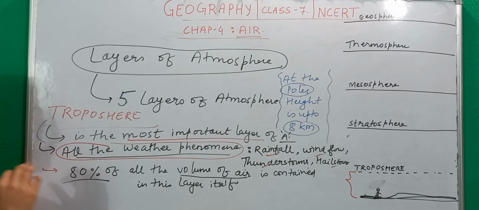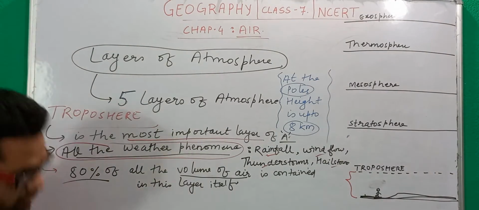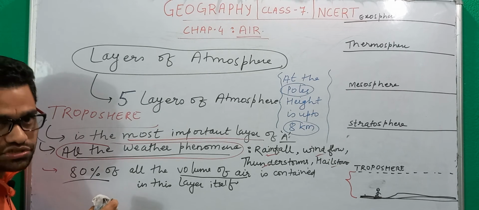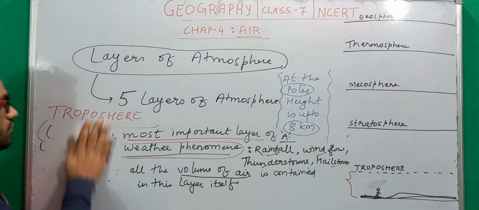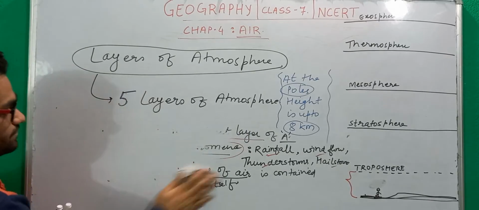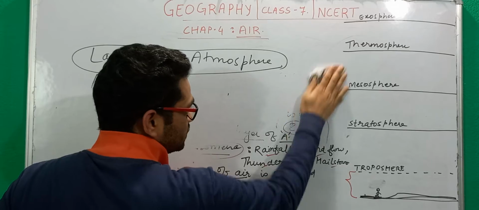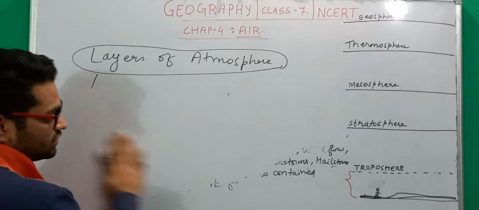Okay, so this is the most turbulent layer that we have in the atmosphere. When I say turbulent, it means that this is subject to change, and up to a very great amount, unlike the other layers of the atmosphere. So this was all about the troposphere. This was the most important layer of the atmosphere.